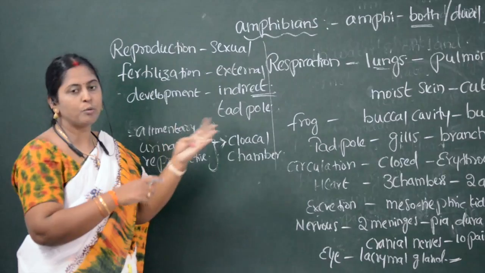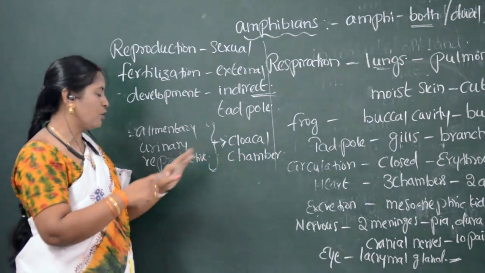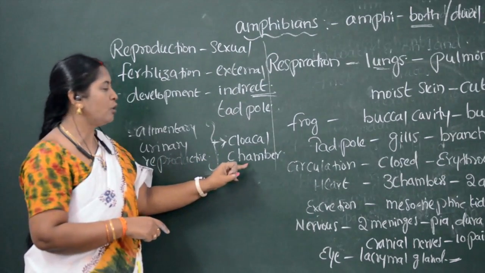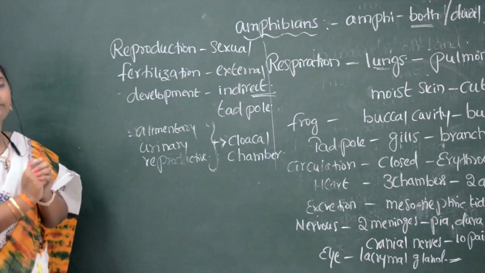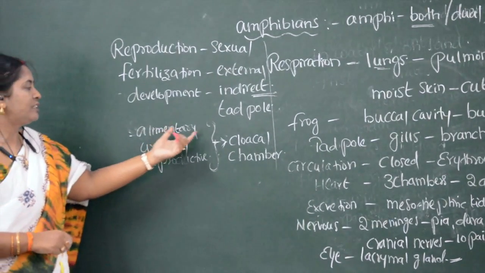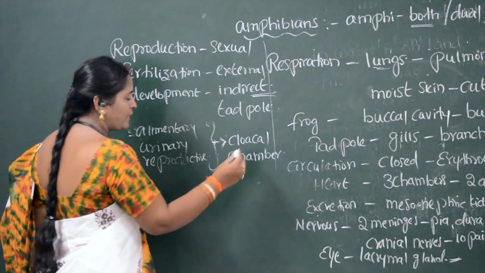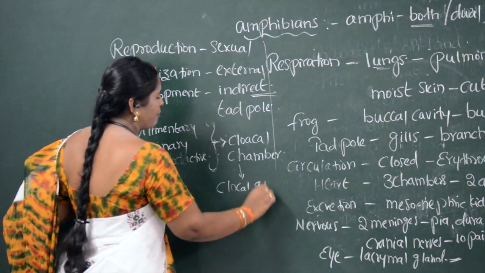The urinary duct also opens to the cloacal chamber. The reproductive tract also opens to the cloacal chamber. The cloacal chamber is the single chamber which connects three systems. This cloacal chamber opens out exteriorly through the cloacal aperture.